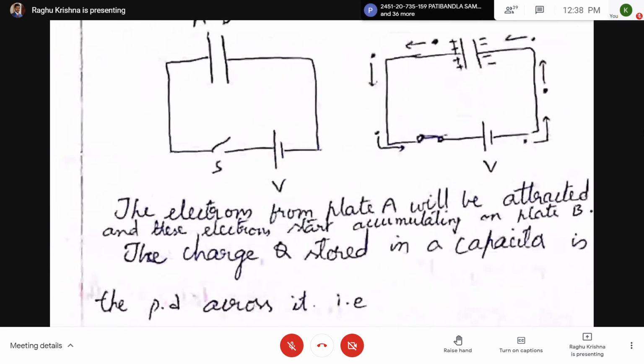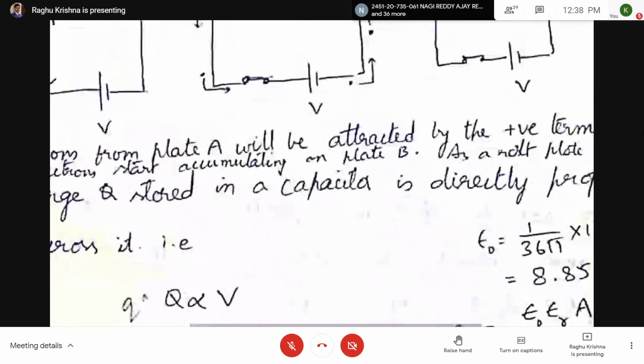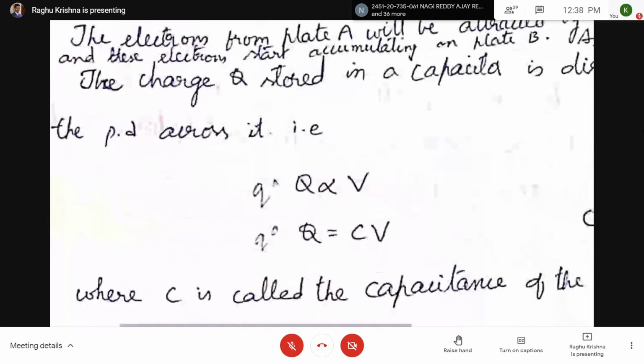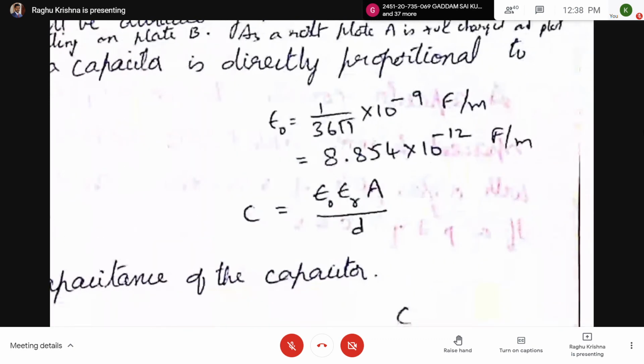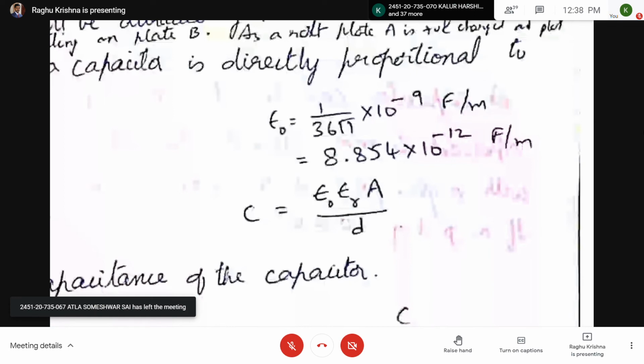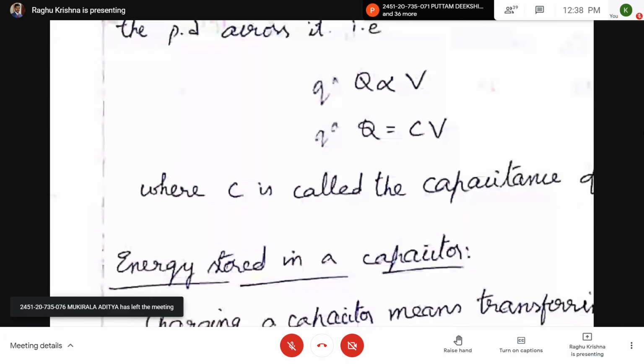So here the charge Q stored in the capacitor is directly proportional to the potential difference across it. That is, Q, you can take small q or capital Q, is proportional to V. Q equal to CV, where C is the capacitance. Capacitance is given by epsilon naught epsilon r A by D, where epsilon naught is the permittivity of free space. This is just for information.